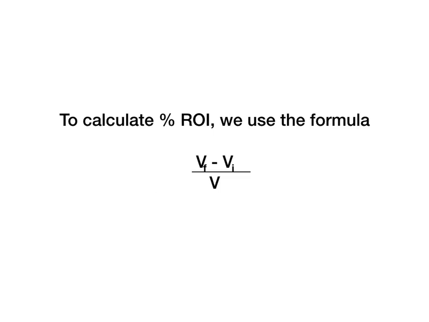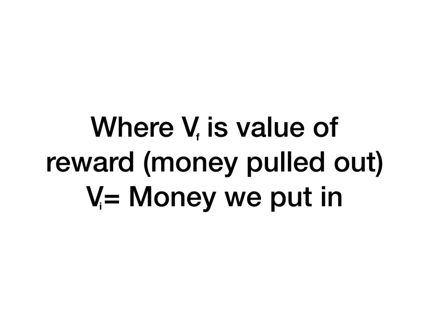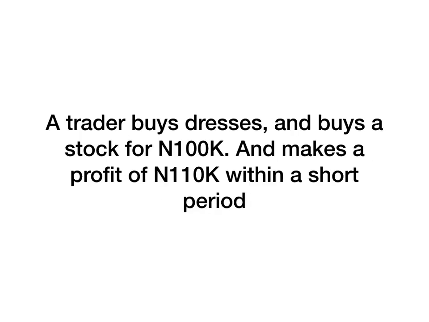To calculate the percentage of return, ROI, we use the formula VF minus VI divided by VI, where VF is the value of the reward, money pulled out, and VI is money we put in. For example, let's use a trader. Let's assume a trader buys dresses, buys stocks of 100,000 and makes a profit of 10,000 within a period of say 3 months.